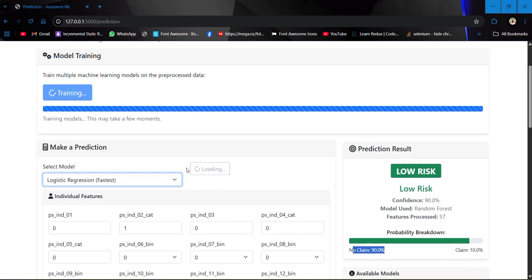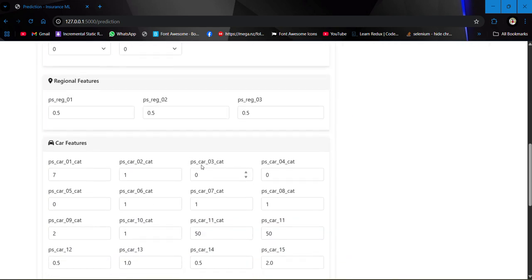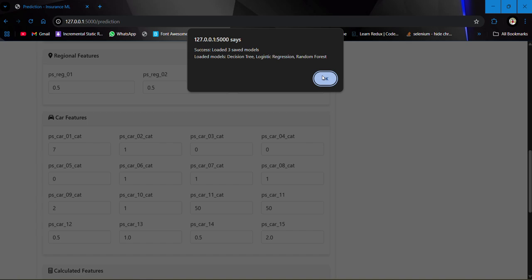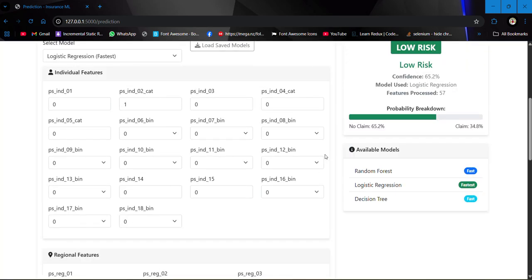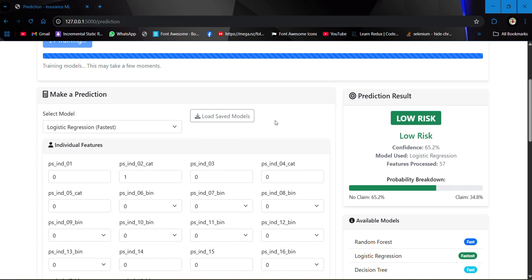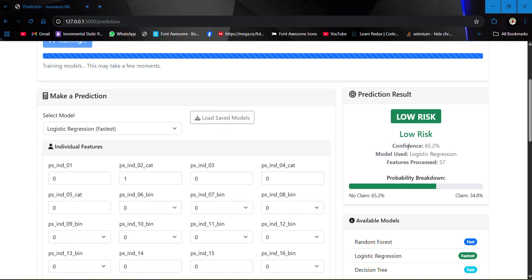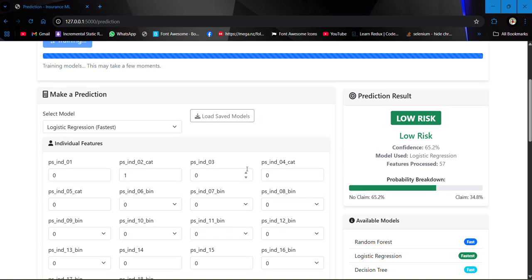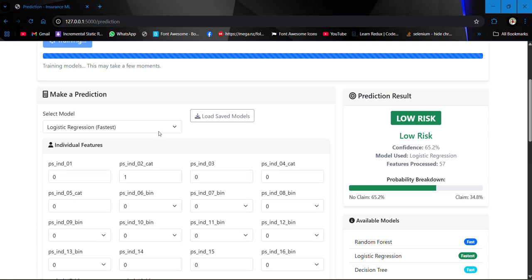Then we have logistic regression. So make prediction. Okay, three models have been imported. With logistic regression, it has given 65% confidence, telling us there's a 65% chance that this customer will not claim.